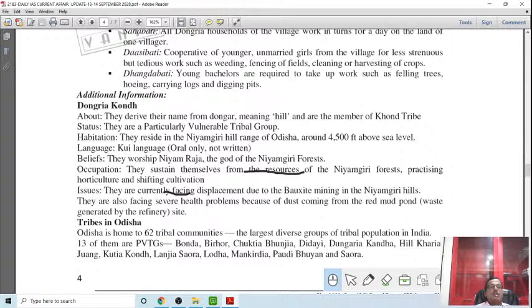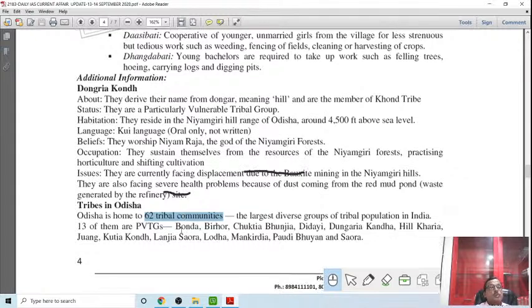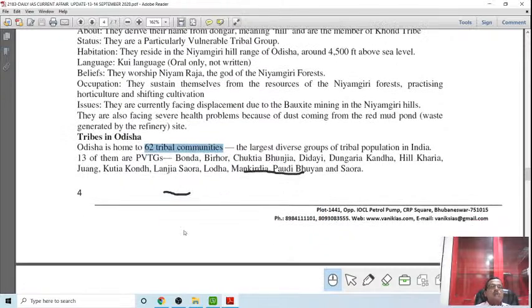Some among them are very primitive tribal groups like the Bonda, Didayi, the Dongria Kondh, the Juang, the Lanjia Saura, the Lodha, the Mankidia. They are the most primitive tribes. The 62 tribes are there.